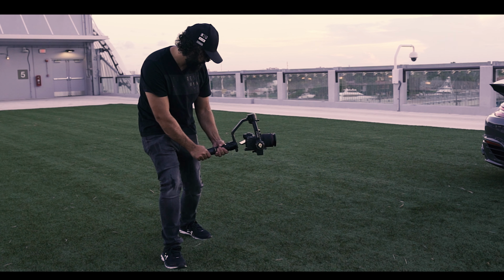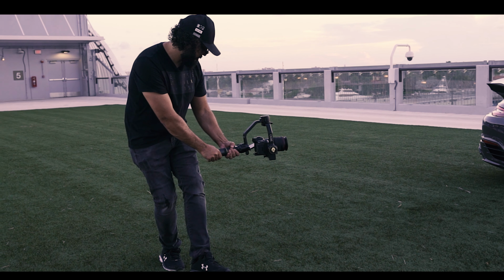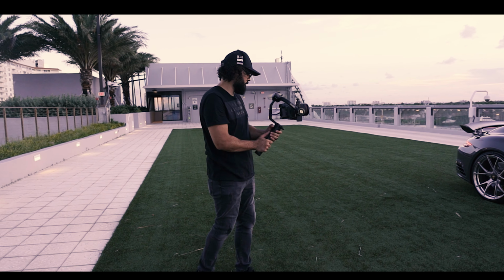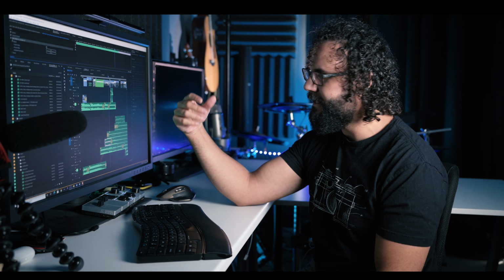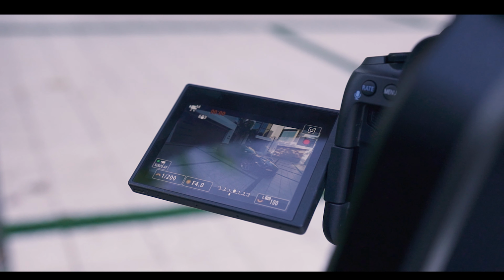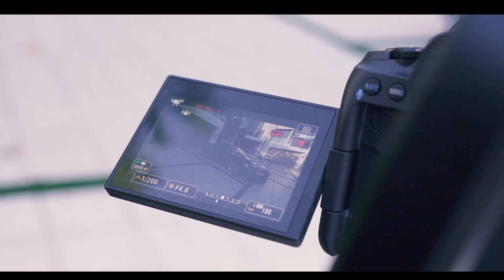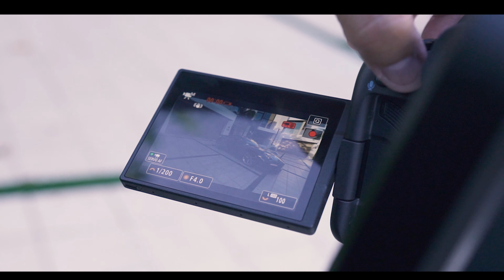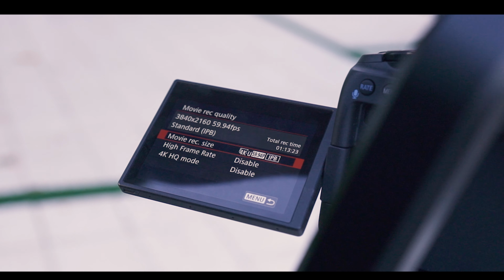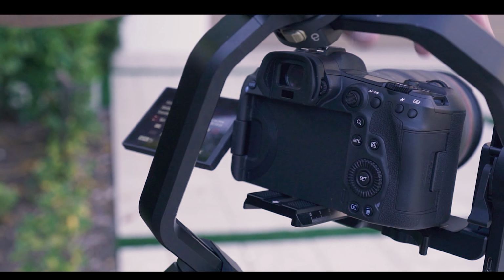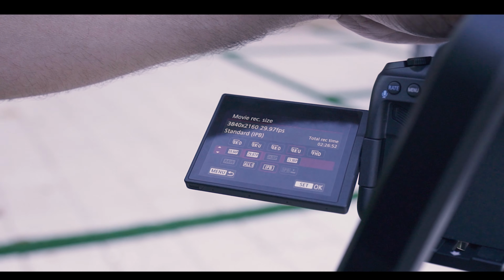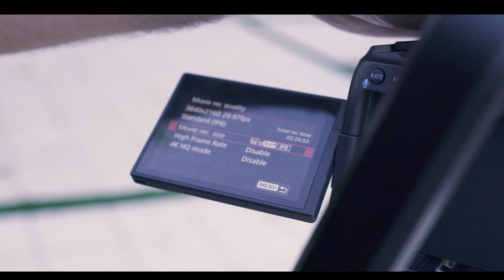So I did shoot this with the Canon R5, and actually a few of these clips right here are in RAW, which is really nice to be able to use and gave me a little bit more dynamic range. I did overheat the camera a couple times, so definitely one of the negatives with working with it for sure. Look at that! What am I gonna do with that? I need a new battery anyway. 4K 30.